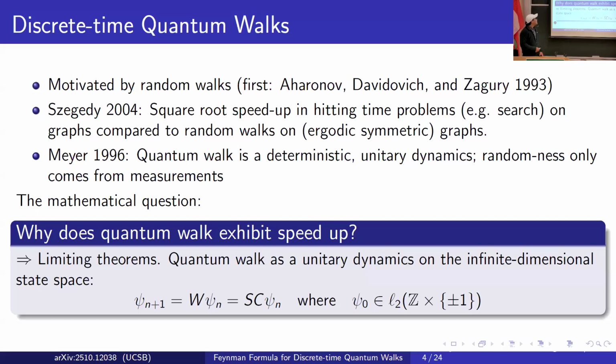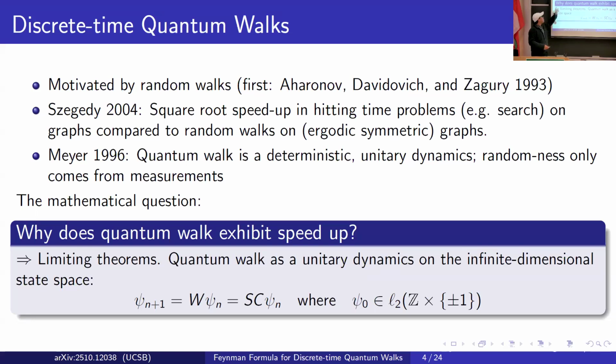And it turns out that this is actually the right generalization, because in 2004, Szegedy found that for every classical random walk on an ergodic and symmetric graph, you can have a standard procedure to raise it to the quantum walk level, so that the quantum walk algorithm corresponding to that quantum walk always has a quadratic speed up in terms of hitting time problems. So a standard hitting time problem is the search problem.